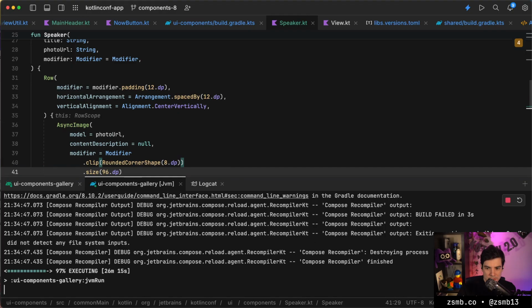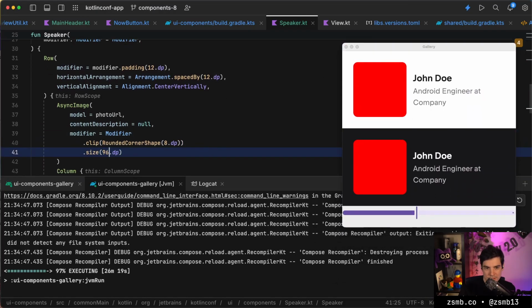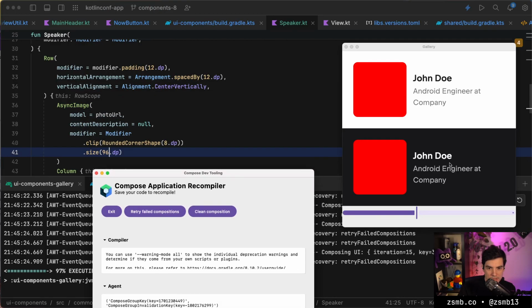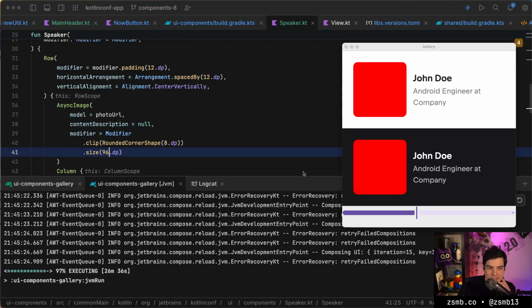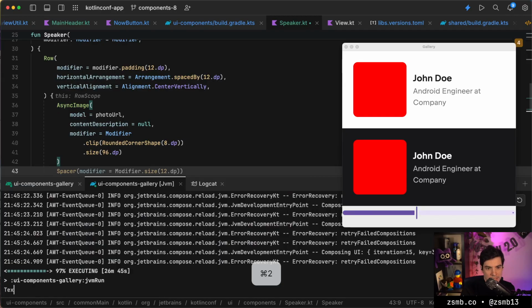And now our code compiles, so I feel like our hot reload should work. If we change something, do we see hot reload reacting? We do not. So why isn't hot reload reacting? Can I clean composition? Can I retry? That doesn't help. I know we did a lot of work, but I wonder if we can hot reload this without actually closing the app now. The question is if anything will.